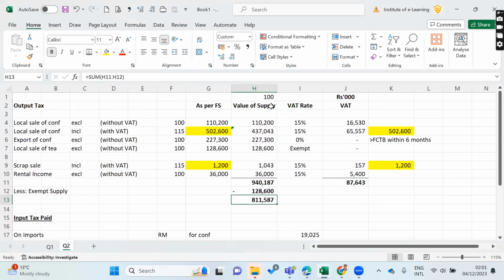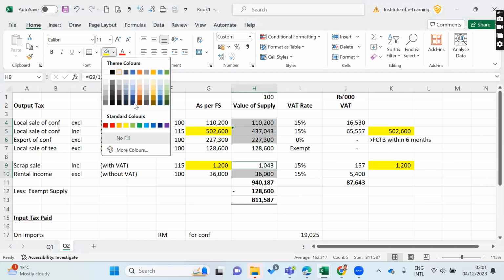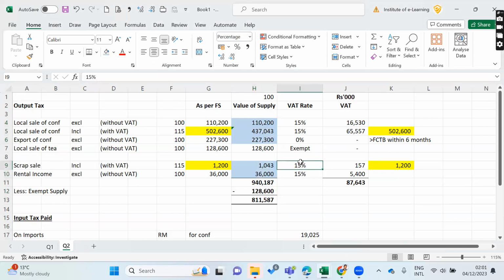If you take total supply 940, right? Out of that exempt එක අයින් කරොත් අපි ඉතුරු ටිකට කියනවා other than exempt supply we call taxable supply, right?